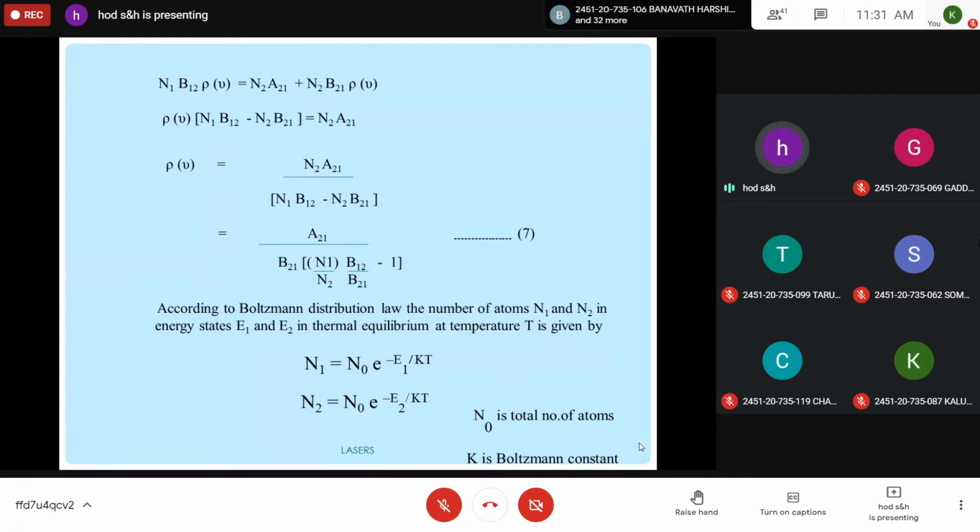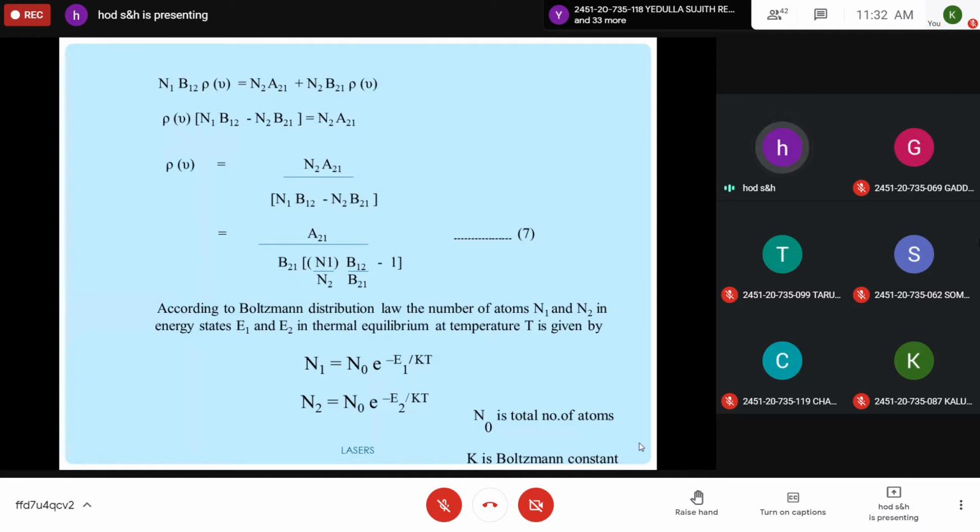Further, you divide the numerator and denominator by N2, and also take B21 as common. Then you can finally get A21 by B21 into N1 by N2 into B12 by B21 minus 1. For mathematical simplicity, what I have done here is divide both numerator and denominator by N2. In the numerator it will be eliminated.